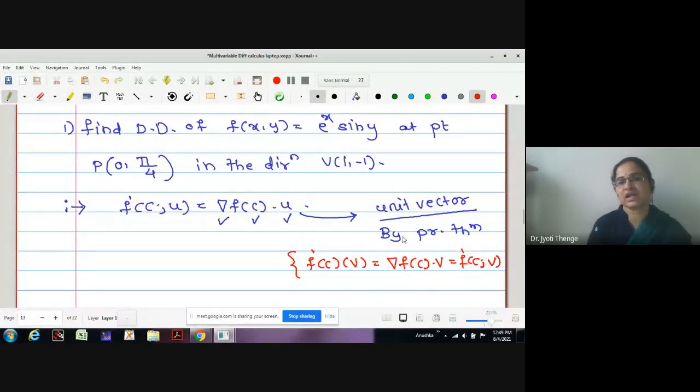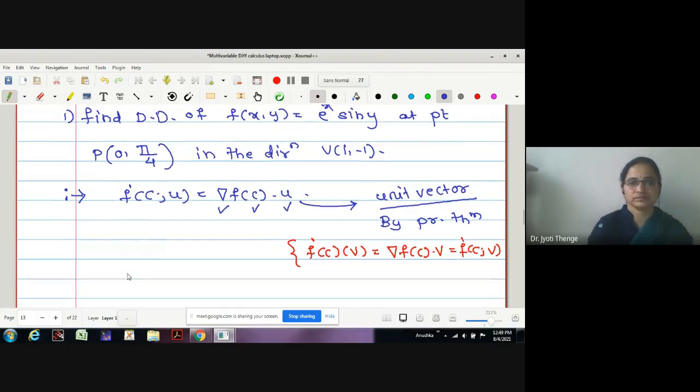But whenever we write this, u should be taken as a unit vector in order to get the correct value. Is that clear to the students? Yes, ma'am. Now let us go stepwise. First, we will check whether the given vector is a unit vector or not. If it is not a unit vector, we will convert it to a unit vector. Then we will find out the gradient at the point C and just take a dot product.